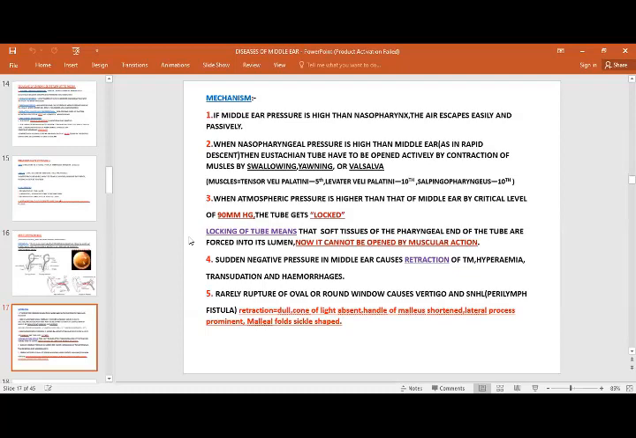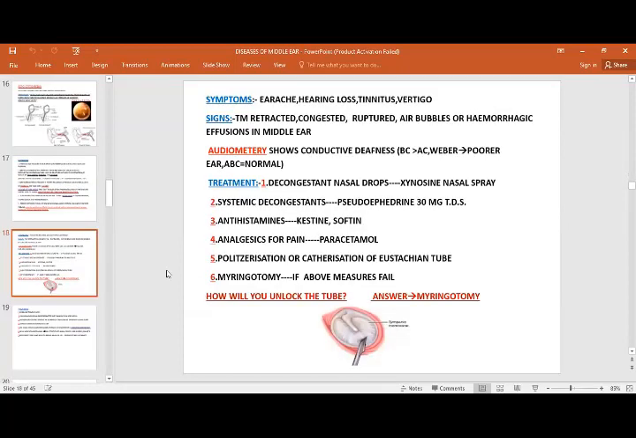So basically, sudden negative pressure will occur, and this will cause retraction of the tympanic membrane. Very rarely, rupture of the oval or round window will occur. The patient will present with severe earache, hearing loss, tinnitus and vertigo. On examination, the tympanic membrane is retracted, congested and sometimes ruptured, sometimes intact, with air bubbles or hemorrhagic effusion in the middle ear. Audiometry definitely shows conductive hearing loss.